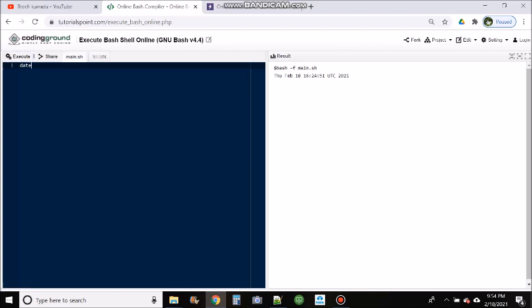I want yesterday's date. So we can simply give this -d option, and there you can mention yesterday. It will give you yesterday's date. See, we got February 17th. If you want tomorrow's date, you got tomorrow's date, that is February 19th. Like this you can get today's date and also tomorrow's date.